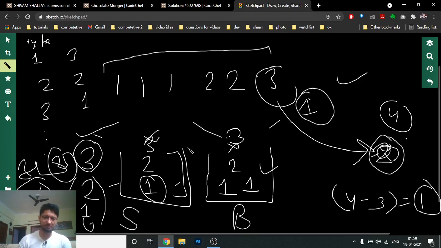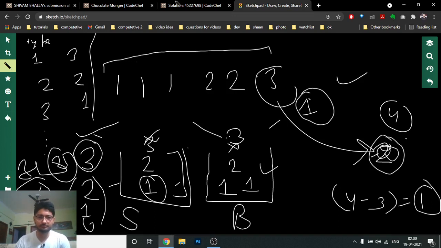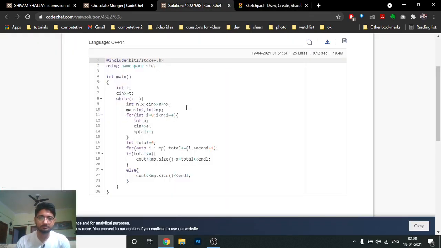I hope you understand the logic part now. So I'll take up the code part now. The code is also very simple. Just iterate over every test case. Take the input of n and x. N is the total number of different candies, and x is the total number of candies the brother wants.